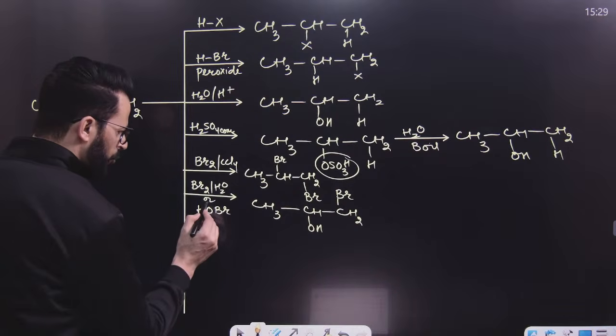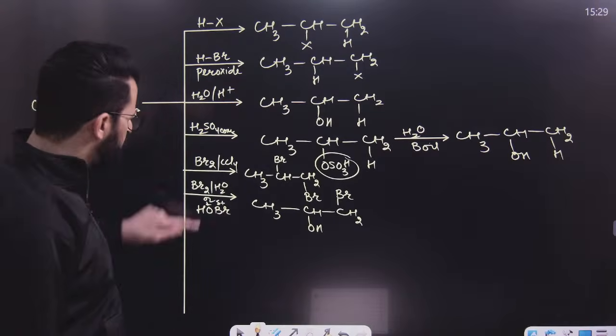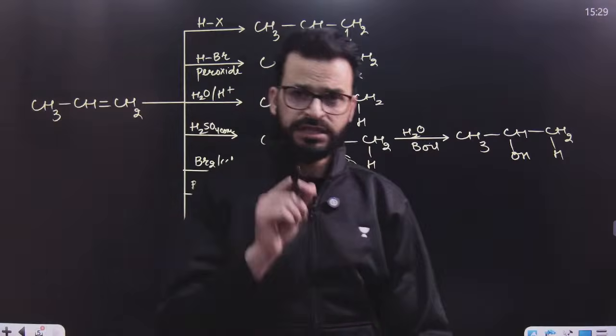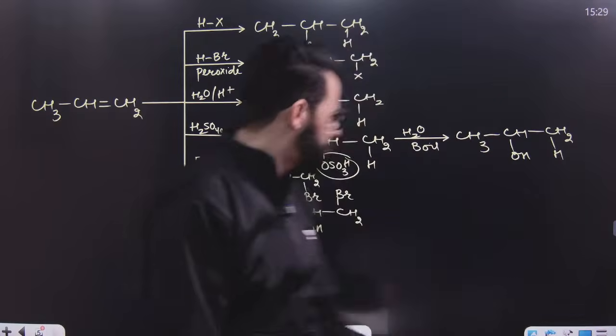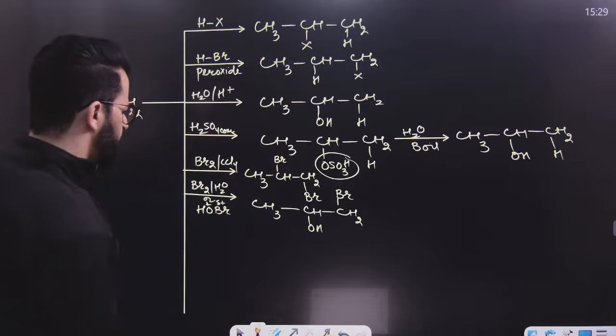But have a look. OH has a slightly negative charge and Br has a partial positive charge. So the negative part goes to that carbon of the carbon-carbon double bond which has fewer hydrogens. This is an electrophilic addition reaction, but it takes place through a non-classical carbocation. There will be no rearrangement at all.